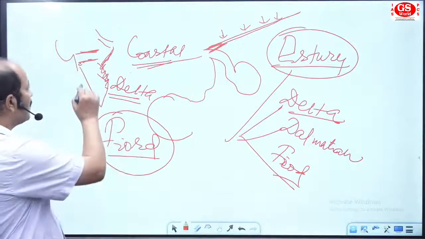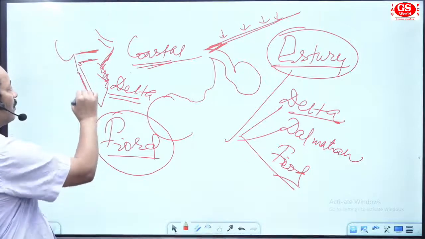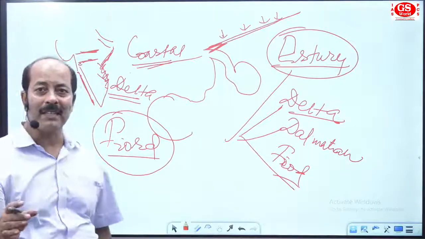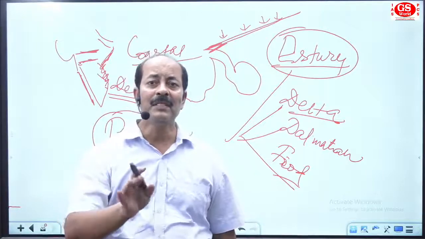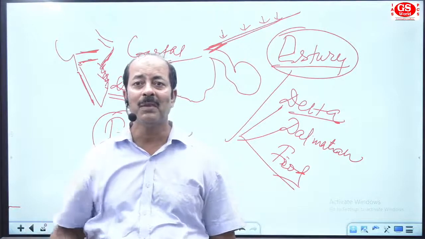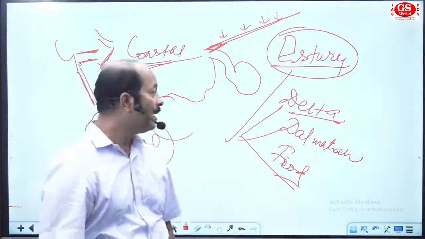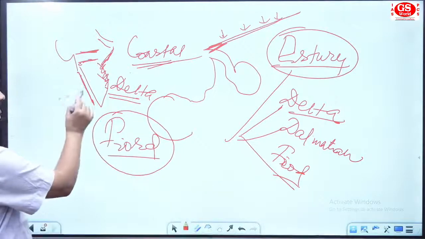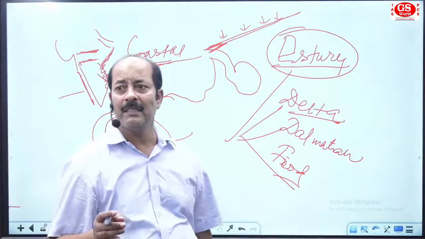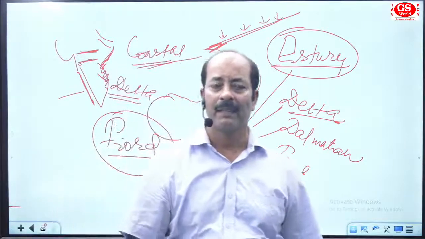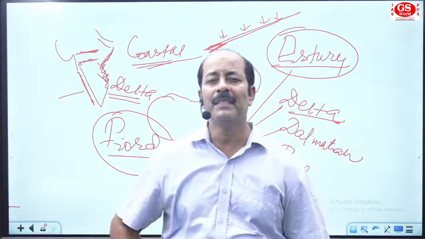Now this one you have on the western coast of India, there is a mountain, right? The mountain area is submerged in water, and there is a parallel mountain to the coastal area of India. This type of coast is named as Dalmatian coast. Suppose in an examination they ask you,